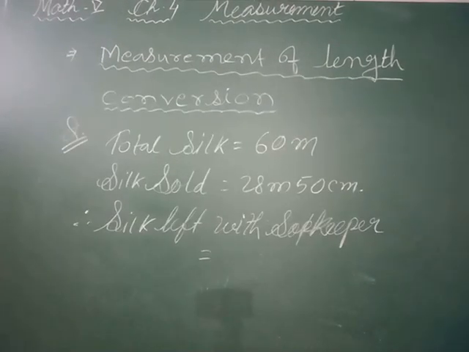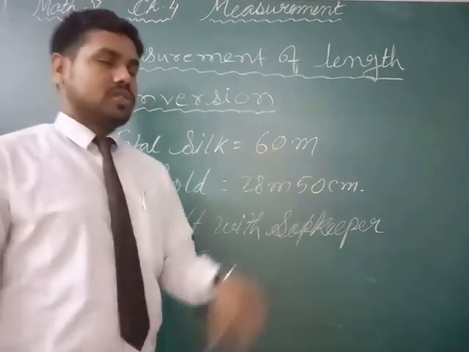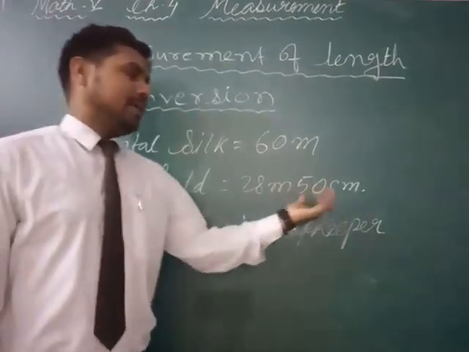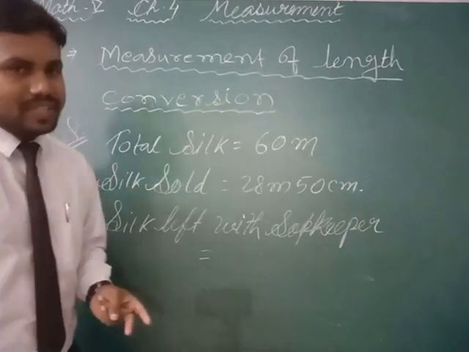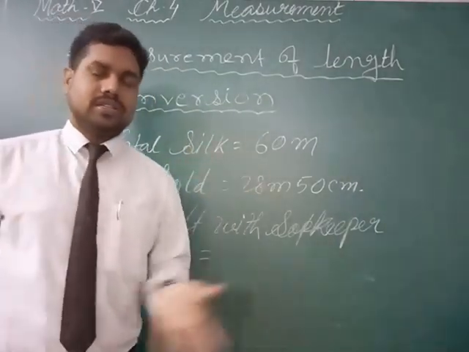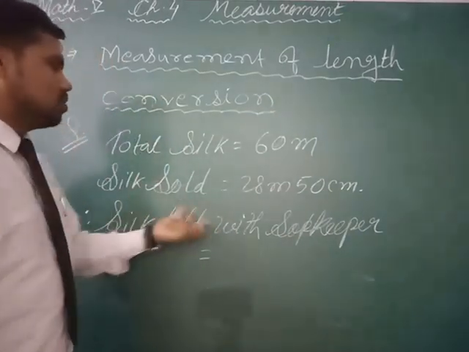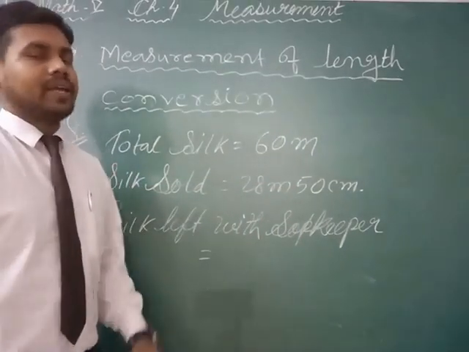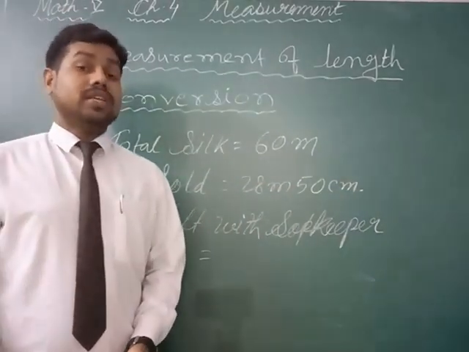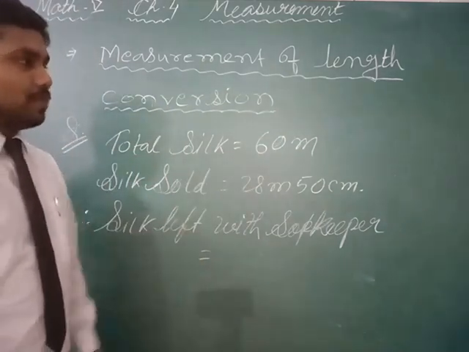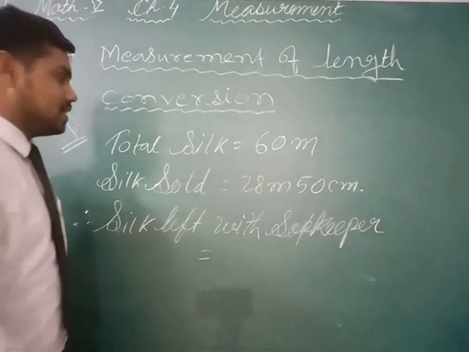We will discuss one word problem. The word problem is: the total silk of a shopkeeper is 60 meter, and out of that total he sold 28 meter and 50 centimeter. So how much silk will be left with the shopkeeper? I have not written the question because it will take time. So the total silk he has is this much, he has sold this much, so how much will be remaining? Definitely we will subtract, but how we will subtract is the most important thing.